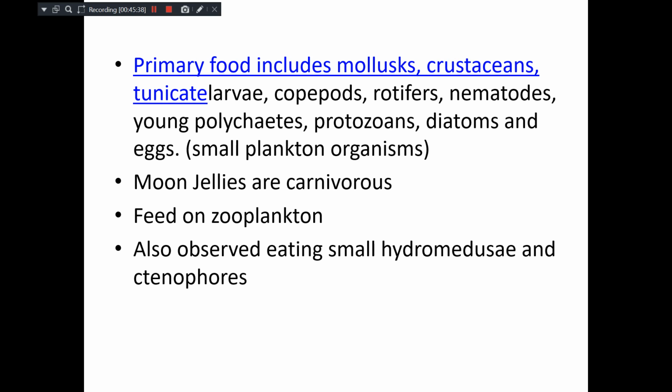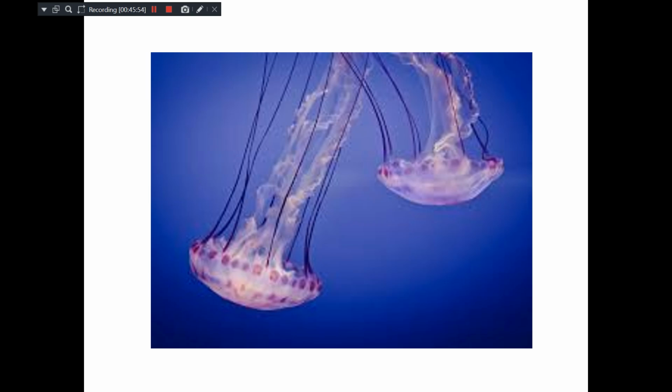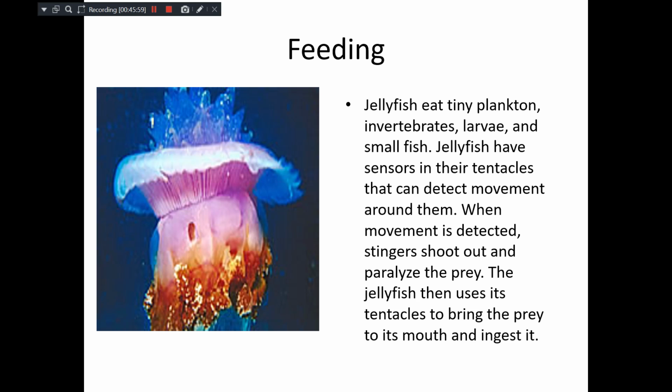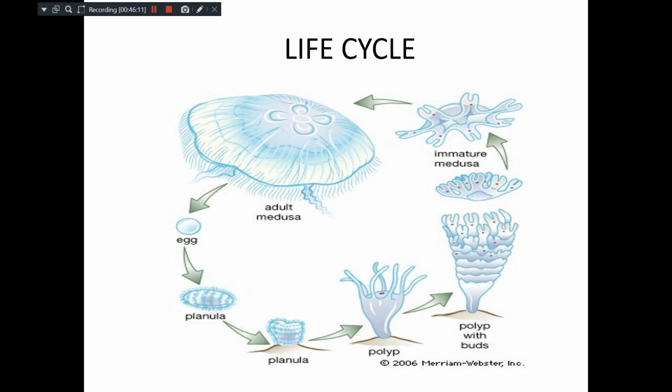Primarily, they feed on crustaceans, tunicates, copepods, rotifers, nematodes, and so on. Moon jellyfishes are carnivores. They feed on zooplankton and other such things also. This is how the Aurelia appears. Feeding, I have told you, they detect the movement and the nematocysts shoot out and paralyze the prey, and the jellyfish then use their oral arms to catch them.